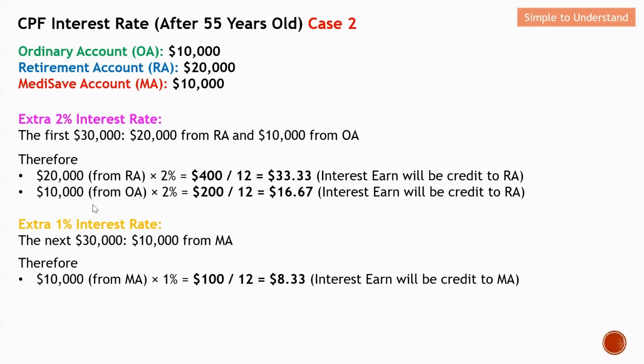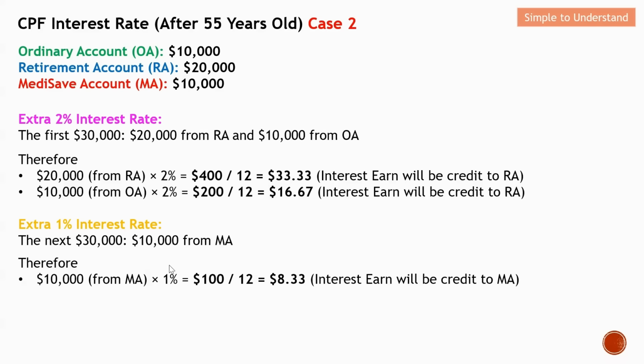Next will be the additional 1%. So this will be the next 30K. However, because of the limitation of funds for this particular CPF member, on the next 1%, he only has 10K left in the MA. So this 10K from the MA will compute the interest. Again, 1% from 10K will equal $100. So this will be the additional 1% interest that this CPF member will earn. And then I need to divide by 12 to get a monthly amount. So this 8.33 will be the monthly amount that will be credited into the MA account.